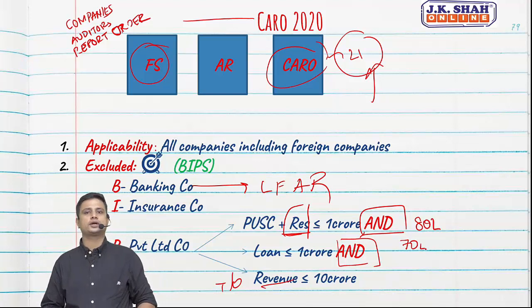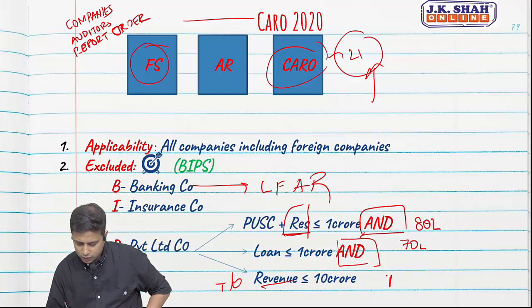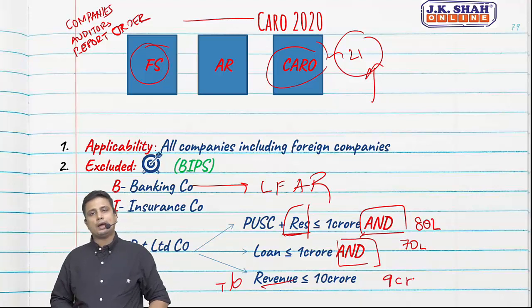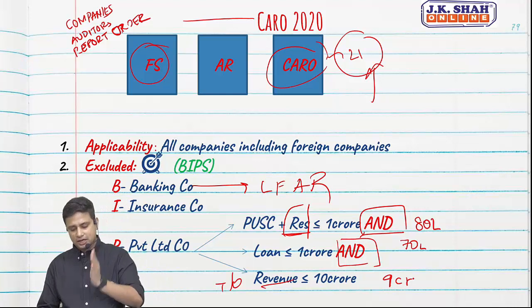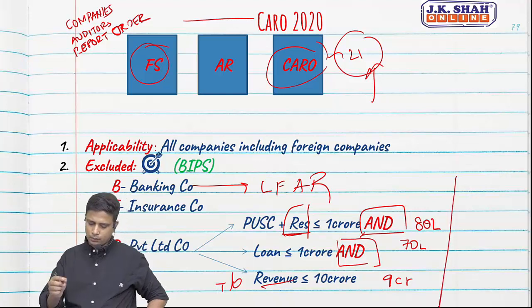Again, I fulfill the criteria. CARO is not applicable. My revenue is 9 crore. Am I satisfying the conditions? Yes, all the three conditions, hence CARO is not applicable. Let's take one more example.